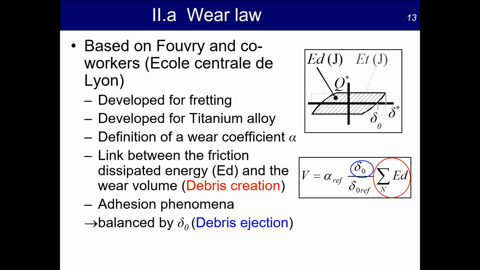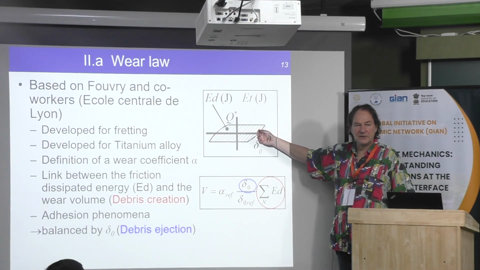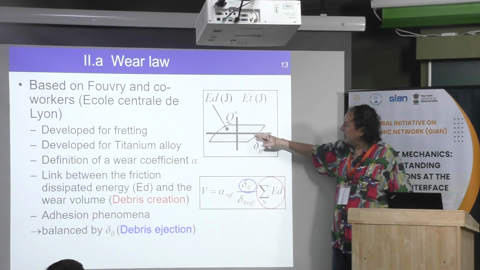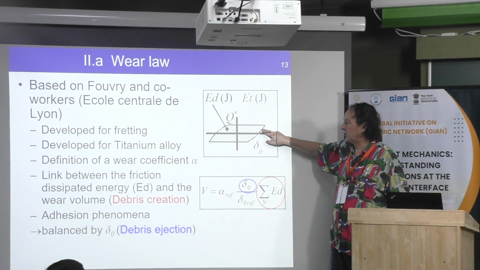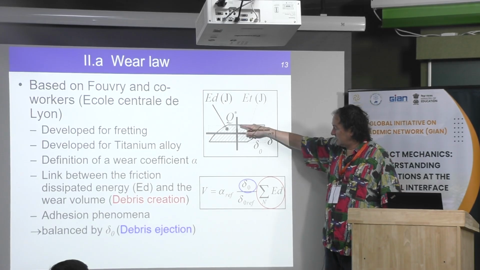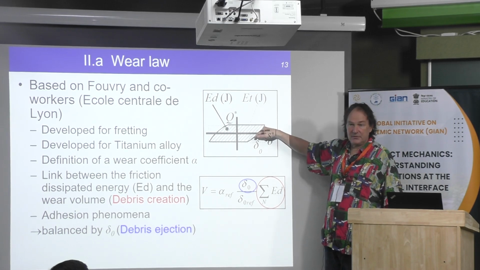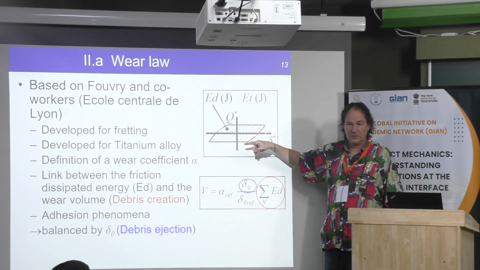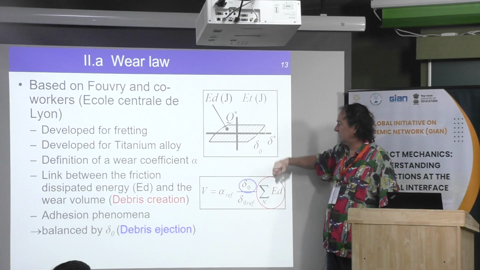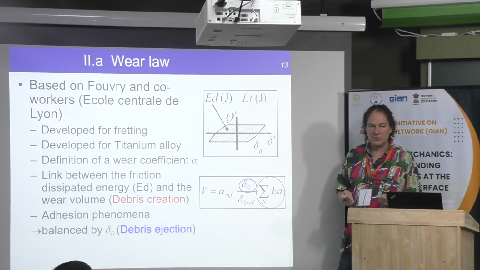Now, how to estimate the wear depth, because we want to estimate the wear depth. In fact, we consider the energy which is dissipated within the contact, and the energy is obtained by calculating the area in the fretting loop here. If you multiply the load by the distance, you have the energy dissipated. When you multiply a load by a speed, you have the power, and the load by a distance, you have the energy. Then this is the energy dissipated. And now you need to perform tests to estimate the wear coefficient.